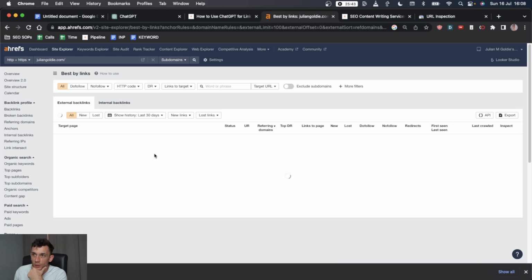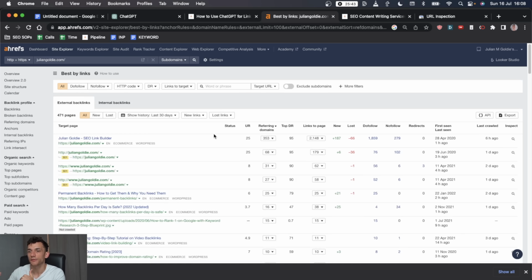And another little trick that you can actually use is if you go down to pages, best by links, we can find something related to the topic that we're trying to index that has a lot of power, right? So if we have a page that has a lot of backlinks already pointing to it, and then we link internally from that page to the page we want to rank and index, then that funnels link juice directly to it. So for example, how many backlinks per day could be a good one, and permanent backlinks, why you need them. So we'll edit these two articles.